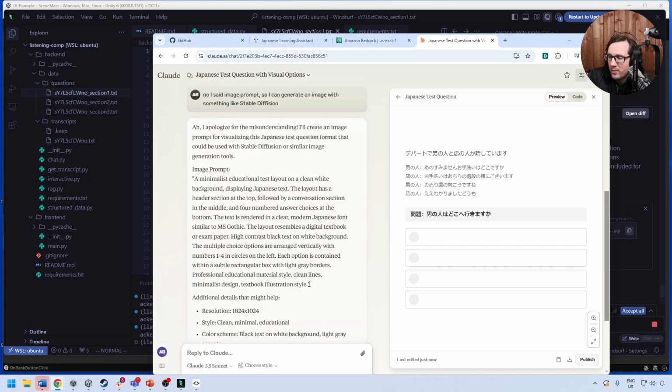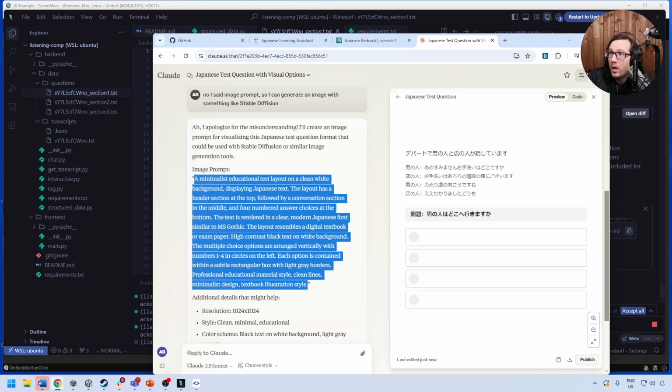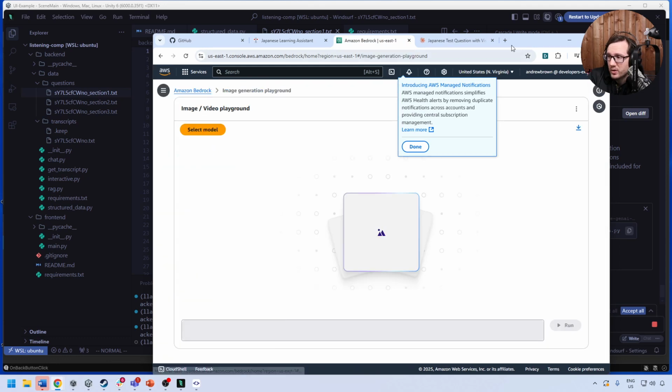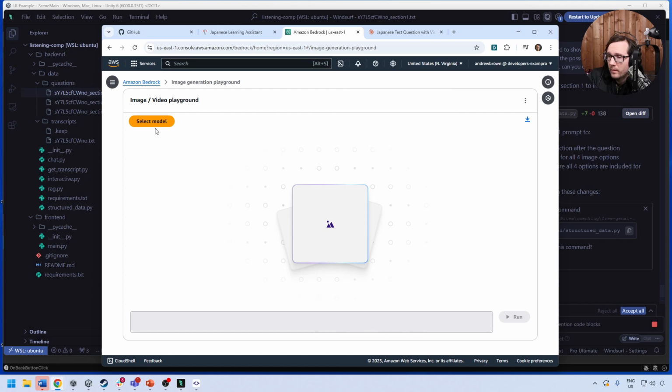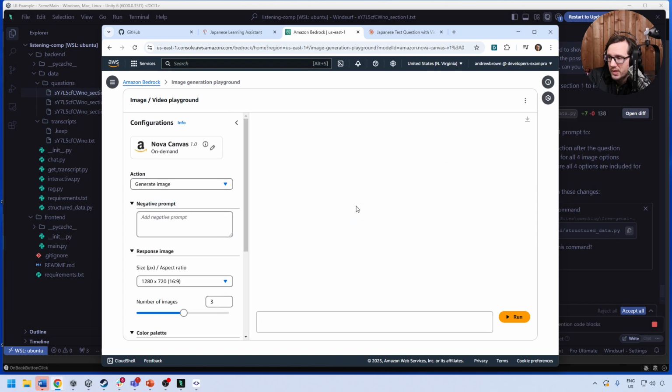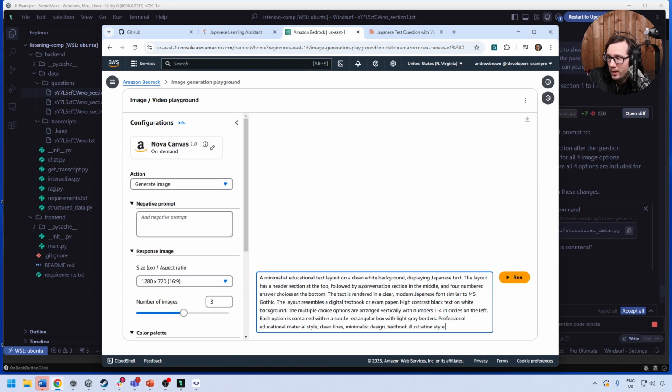So I'm going to go ahead and grab this here. And now that I'm logged into Amazon Bedrock, I'm going to go over to the playground for images. And we'll select a model. We have Titan as an image generator. Canvas. Reel is for videos. Like if you're afraid of spend, don't do this, but I'm going to go ahead and do this because I don't care. And I'm going to go ahead and run this and we'll see what we get.